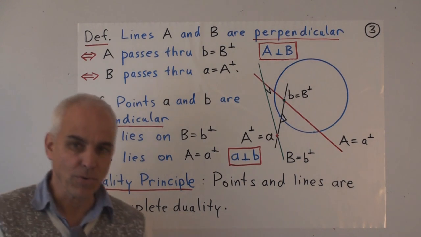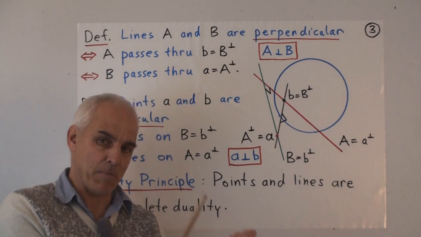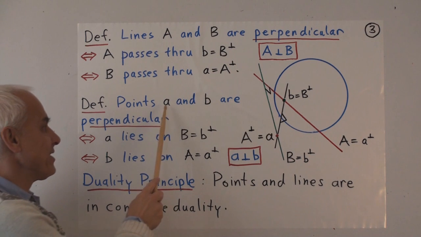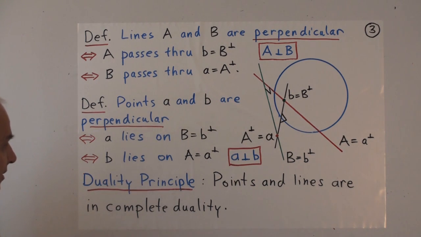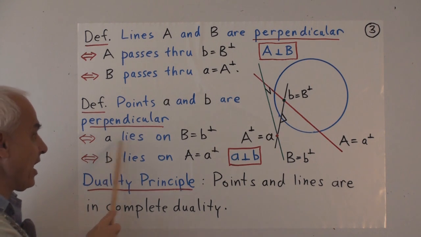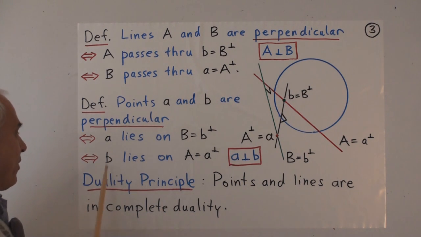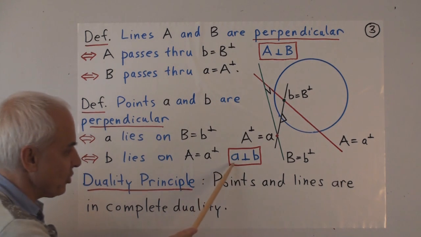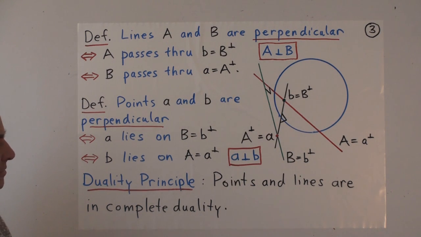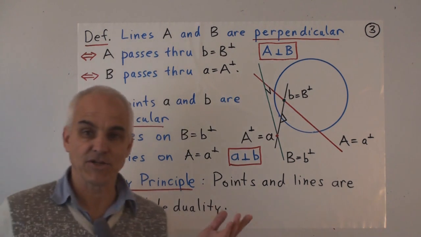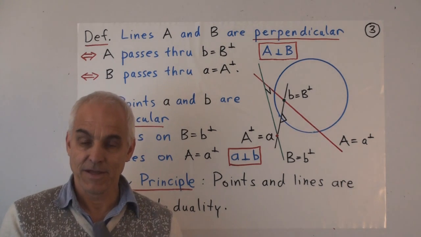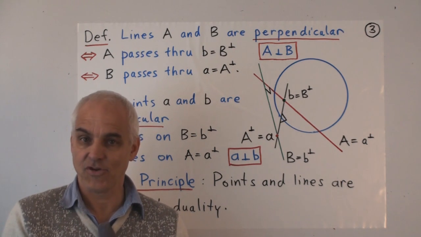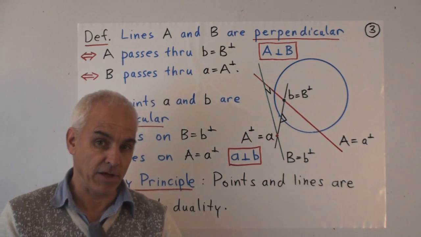Now, here's the dual definition. We just had a definition about lines. Here's a corresponding definition about points. So points little a and little b are perpendicular precisely when A lies on the dual of B, which is equivalent to B lying on the dual of A. There's our symbol for two points being perpendicular. This is a notion that's not found in Euclidean geometry. It's also not found in classical hyperbolic geometry. It's just as important as the perpendicularity of lines.